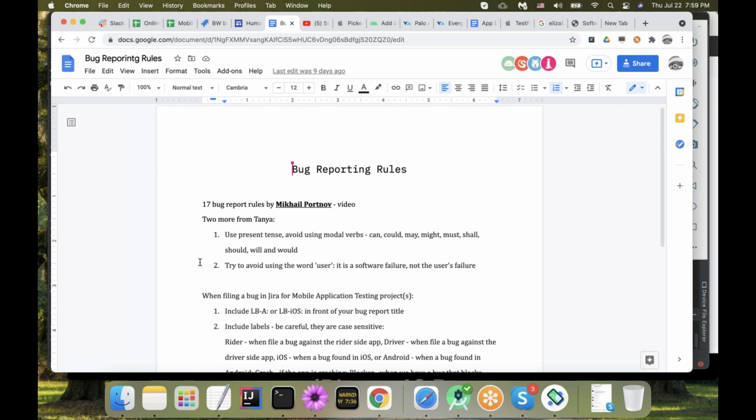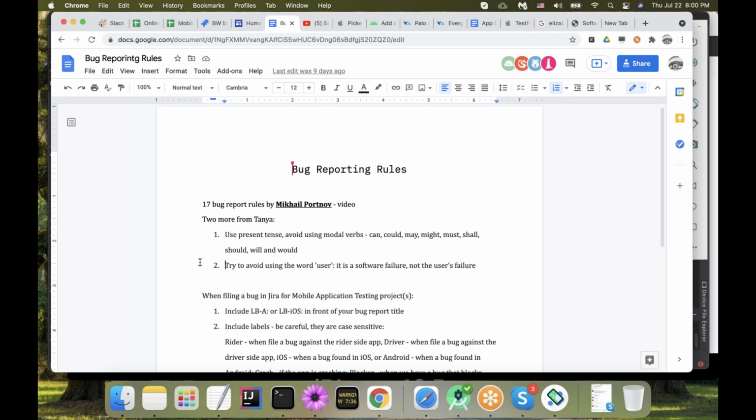For example, clicking the login button produces a server error. I'm not saying must, did, or should in actual results.